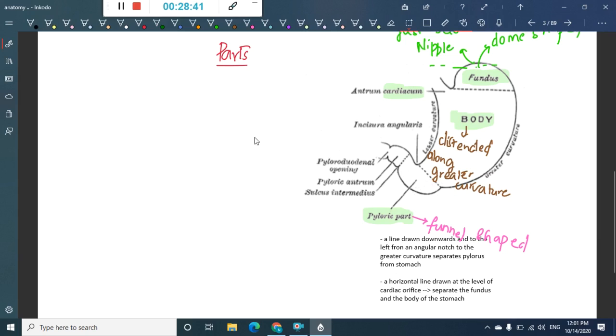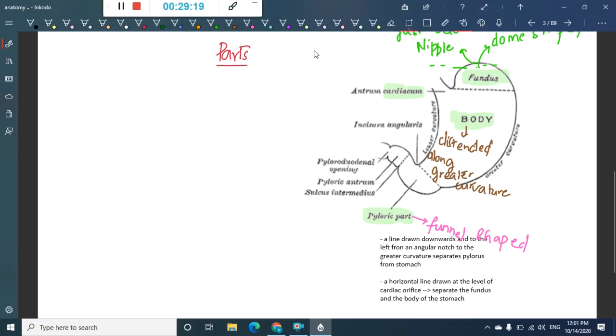Next, the pylorus is divided into three parts: the pyloric antrum, the pyloric canal, and the sulcus intermedius. The pyloric antrum is the proximal wider part, which is separated from the pyloric canal by the sulcus intermedius on the greater curvature.